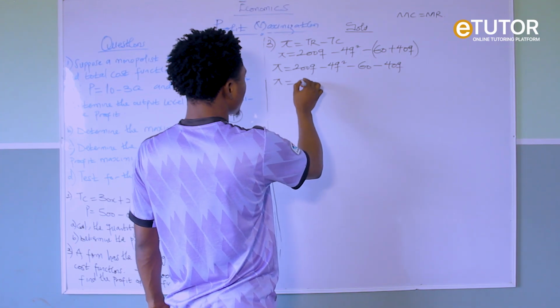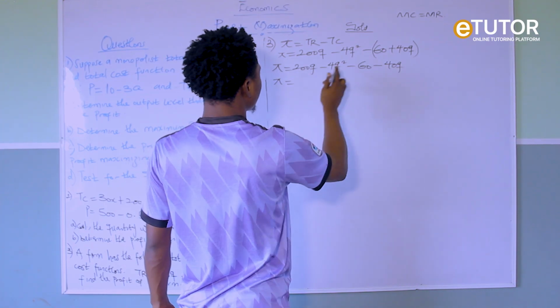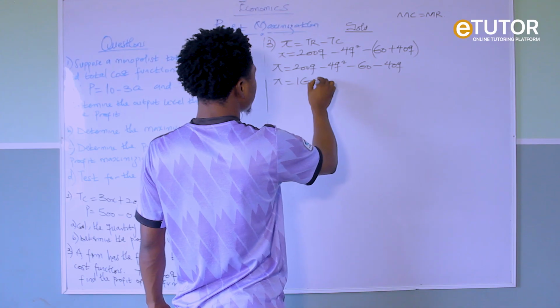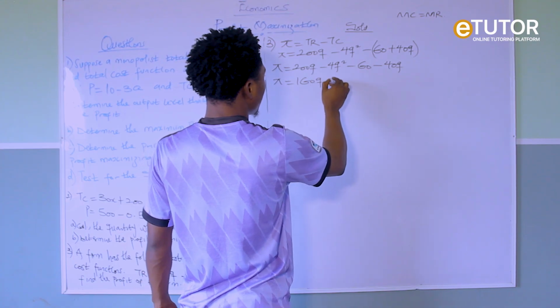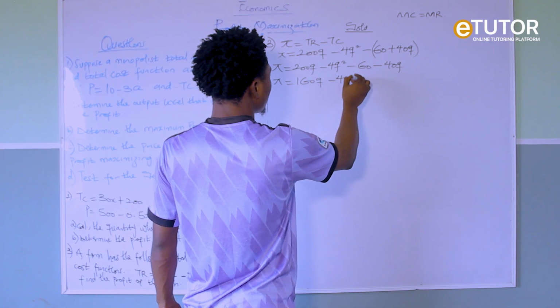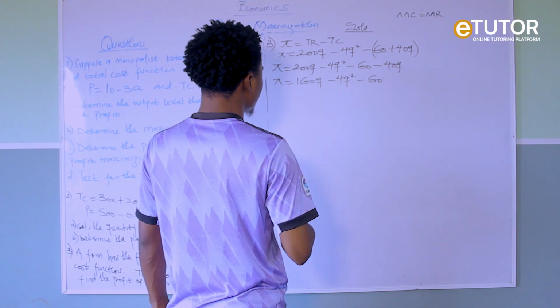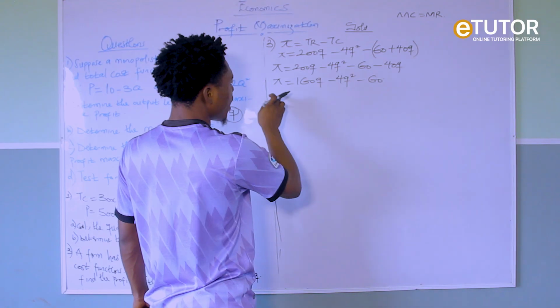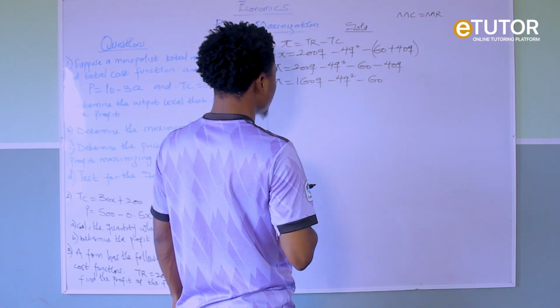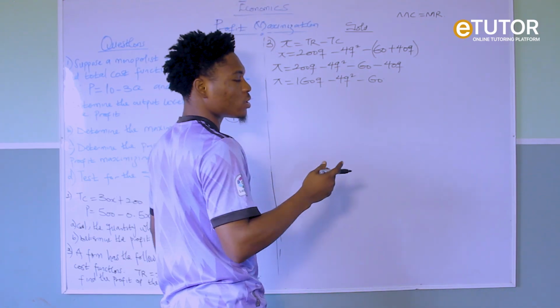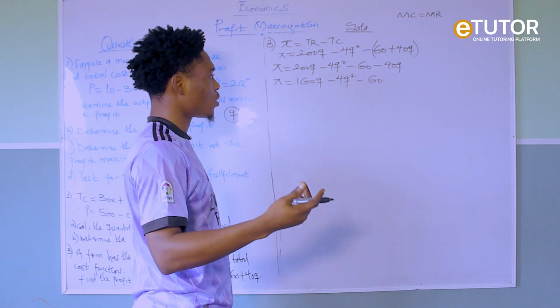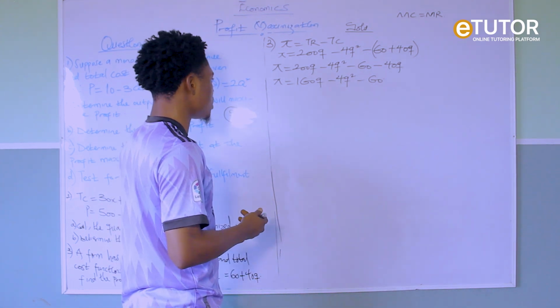So let's find the common terms. Our profit will now be 200 minus 40Q, that's 160Q, then minus 4Q squared minus 60. Right? So now let's differentiate everything with respect to Q, and we have to equate to 0, because it is the first order condition. Are you getting it now?